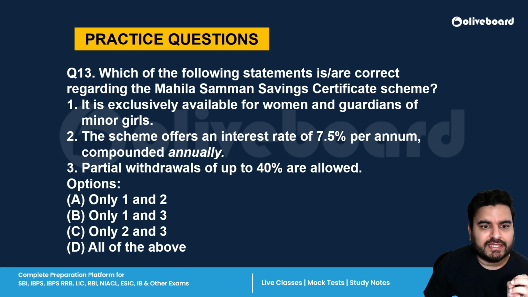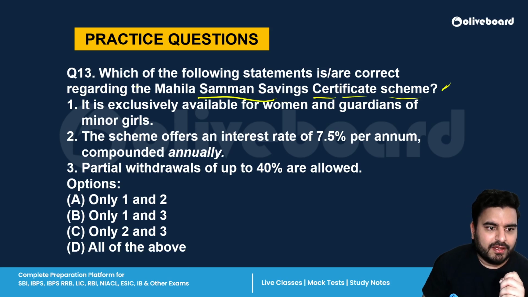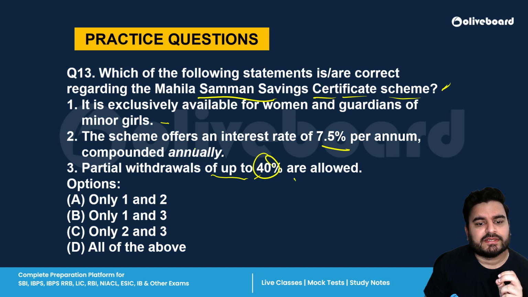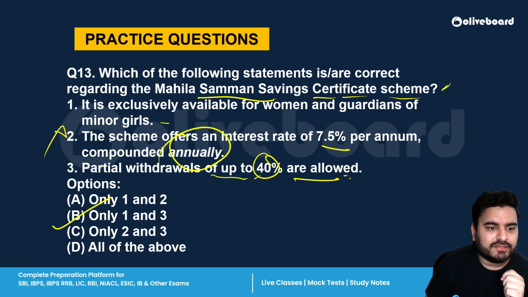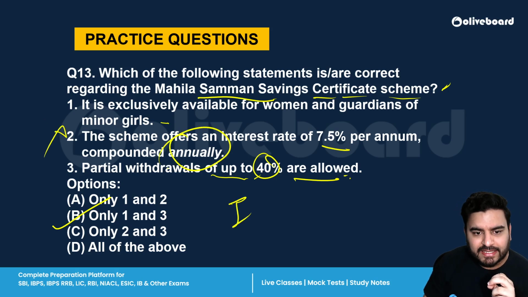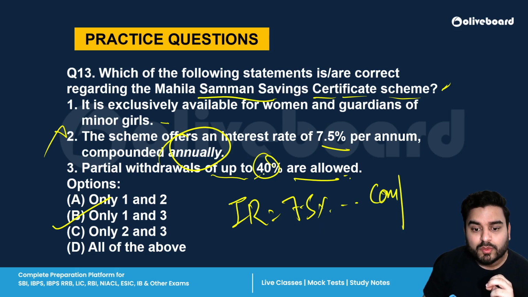Next is, which of the following statements are correct regarding the Mahila Samman Savings Certificate Scheme? First, it is exclusively available for women and guardians of minor girls. Second, the scheme offers an interest rate of 7.5% per annum compounded annually. Third, partial withdrawal up to 40% is allowed. So the correct answer is B, 1 and 3. The second statement is wrong because it is not compounded annually. The interest rate is 7.5% per annum compounded quarterly.